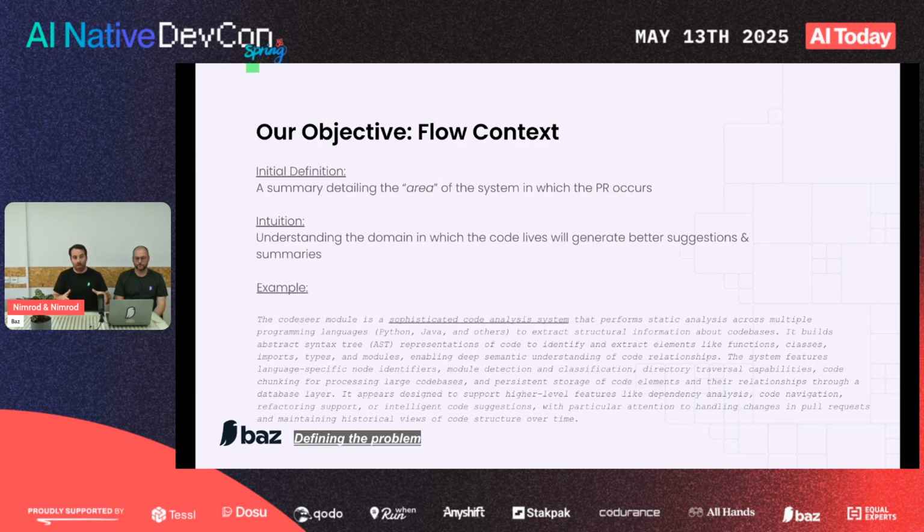I have an example here of a flow context. It's a pretty long and boring paragraph, but what you can see if you read a few words there is that it's very specific to what a specific module or a specific part of the code that we have does. It's actually a real part of our code base. It analyzes languages, and we'll talk more about it later.